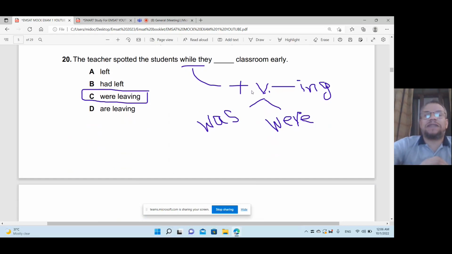Past progressive means verb plus ing. I mean was, were plus verb plus ing. So I have here while. So that's good. So the answer is were, because they were leaving. So while they were leaving classroom early.